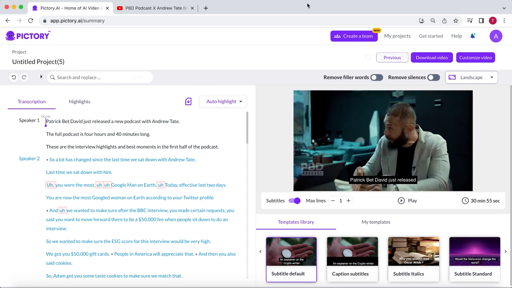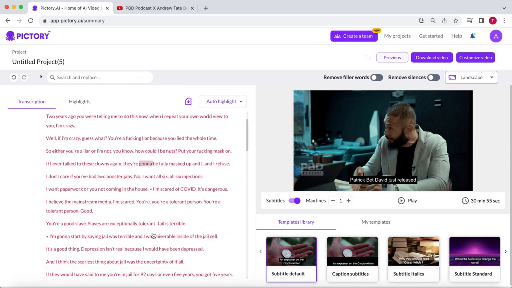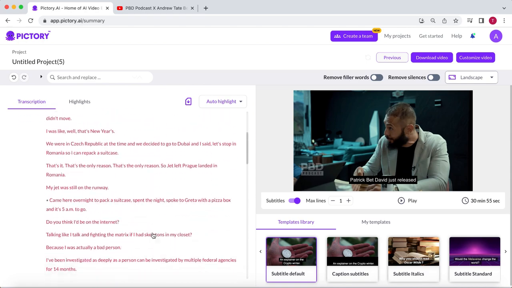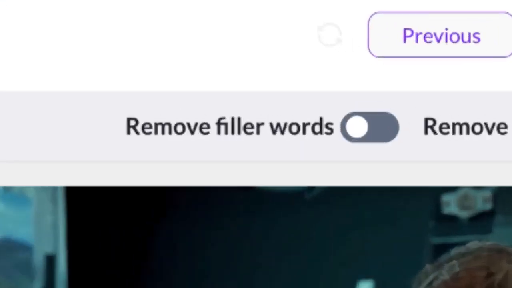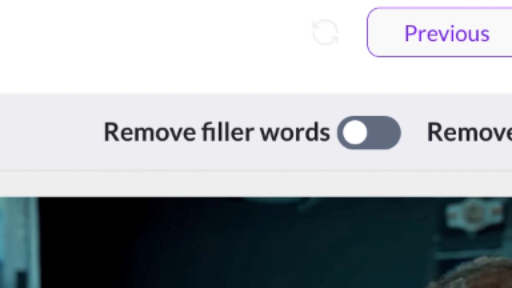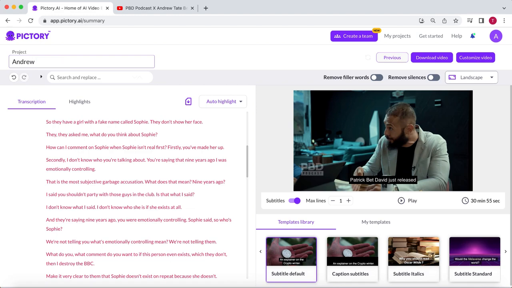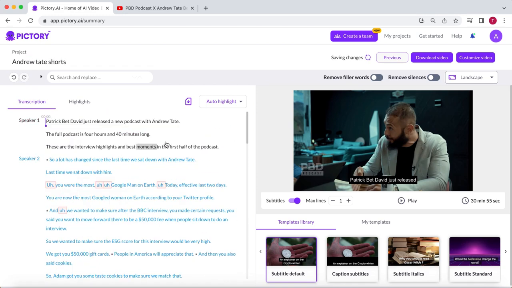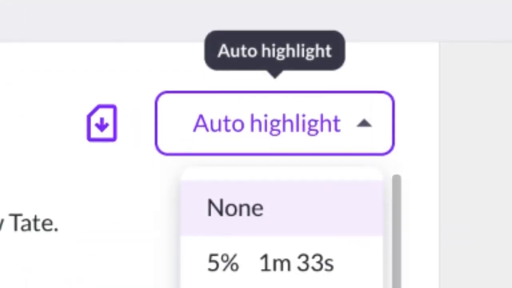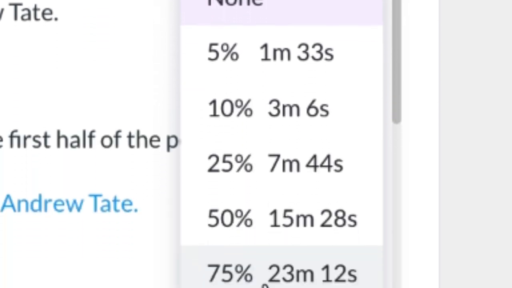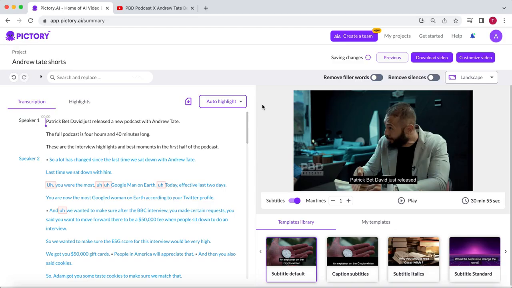The idea behind this feature is that you can use the transcribed text to edit the video. You can delete parts of the video by deleting parts of the text. You can automatically remove filler words and silences to make it more fast-paced, add subtitles, B-roll footage, and much more. Pictory even has an AI that can scan the video and automatically summarize it with the auto-highlight feature.